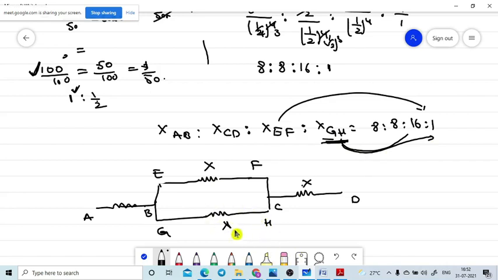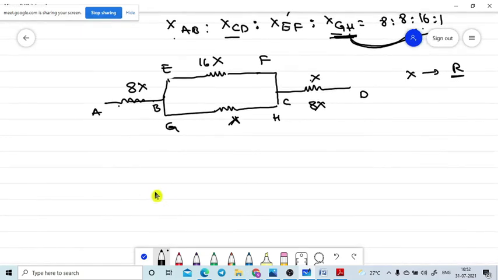Now EF value is equal to 16x. Now AB value is equal to 8x. What is the CD value? 8x. We got the X value. Then how can you find this one? Now if the resistors are X, X means in the current means resistance, R. Now these types of resistors are connected like this. What is the equivalent resistor? R1 plus R2. No, let me finish this one.